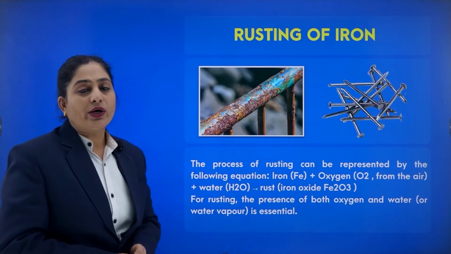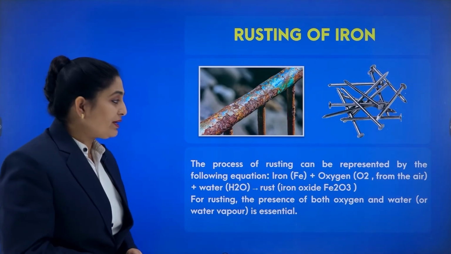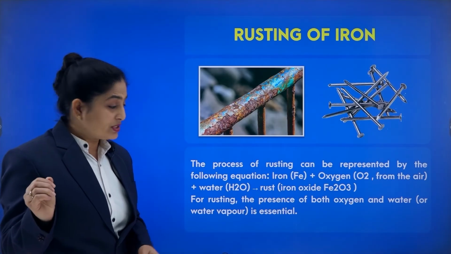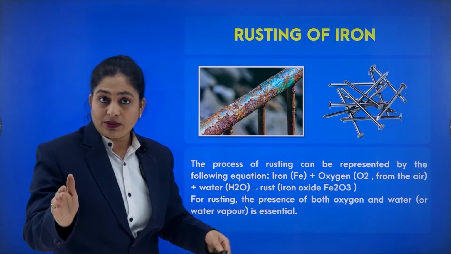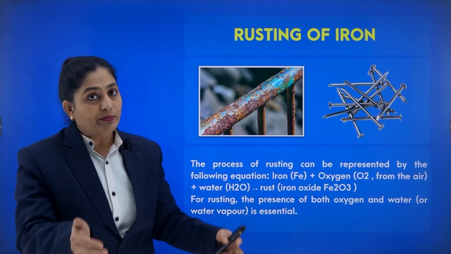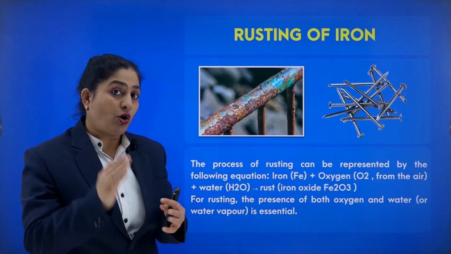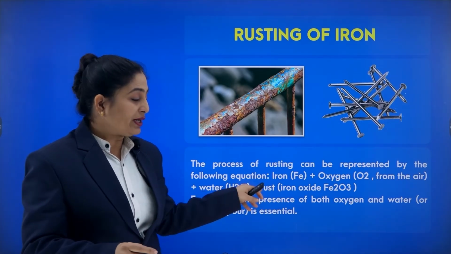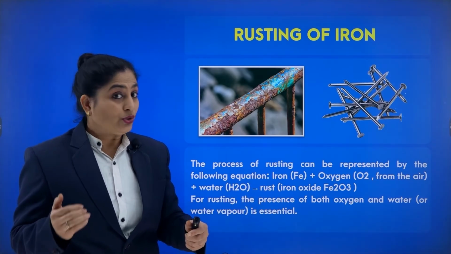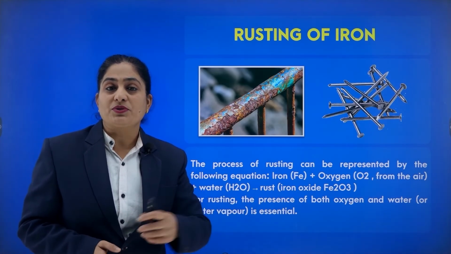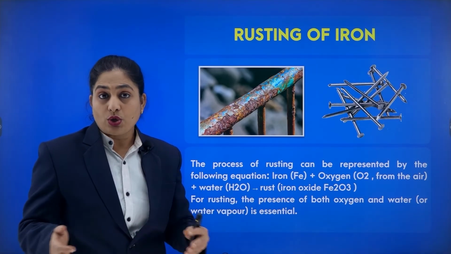If I ask you what reaction takes place during the rusting process, I can say that the iron reacts with oxygen, which is available to the iron metal from the air, along with some water vapors present in the moisture of the atmosphere. All these three combine together to form a new compound, that is rust. This rust is not useful, it harms the surface of the iron, so it is not good.